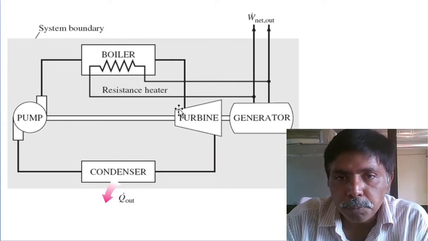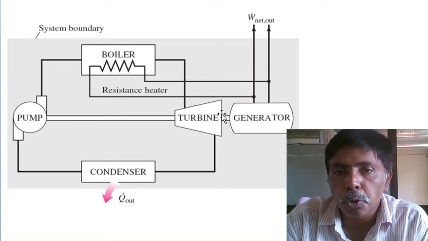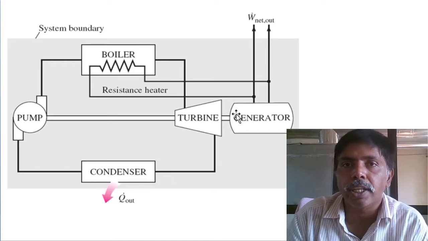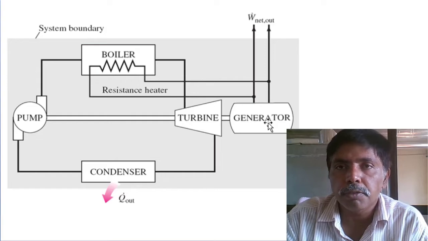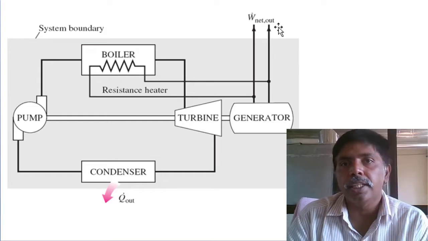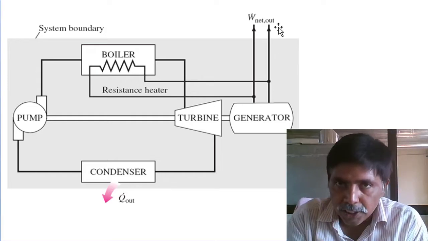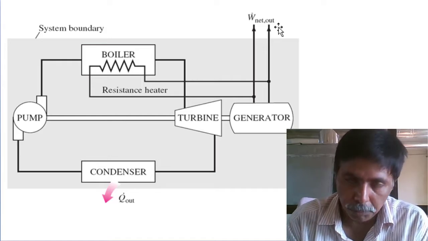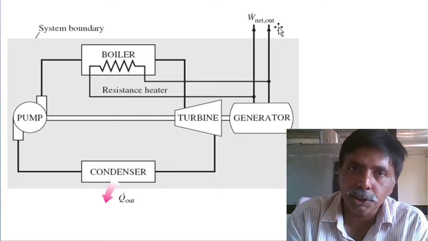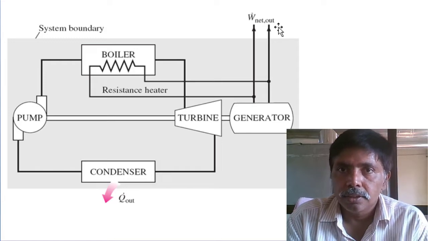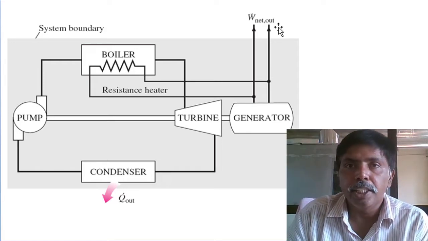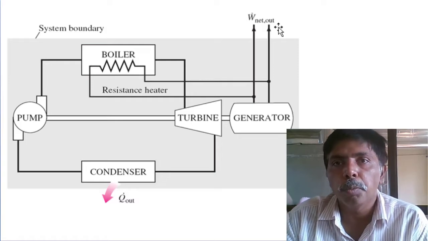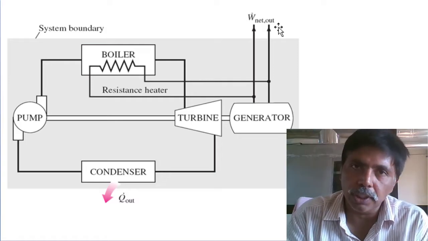That steam we are expanding in the turbine, and we are producing rotation of the shaft. That is mechanical work. The rotating shaft is connected to a generator, and we are producing electrical energy for easy transmission and distribution, because mechanical energy we can't transfer easily. Electrical energy we can transfer because we are creating a potential difference, and the free electron movement will take place. It is easy to transfer the energy.